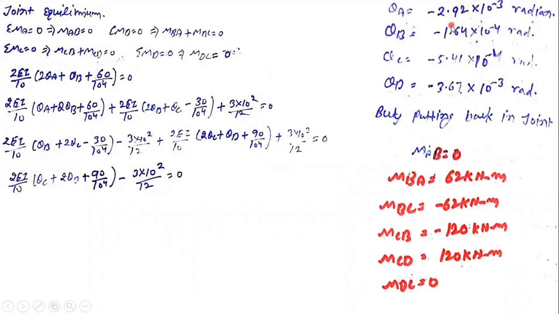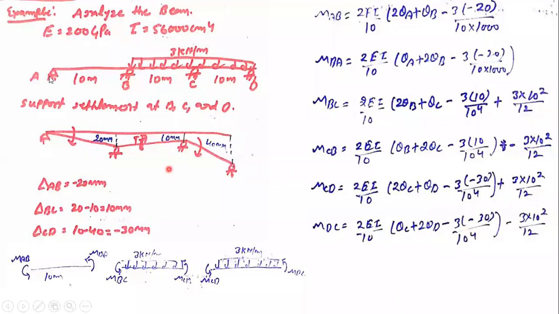Now, all the values of theta we are getting, put these values back into these equations and get the values of MAB, MBA, MBC, MCD, and MDC simultaneously. I already told you, the supports A and B are endpoint supports, so there will be no bending moment on them, so the value will automatically come out to be 0.